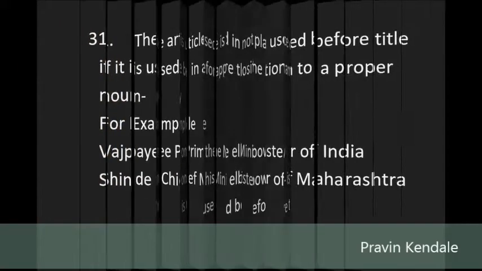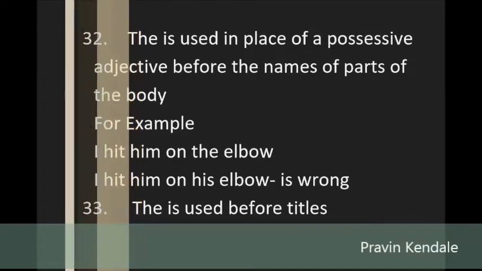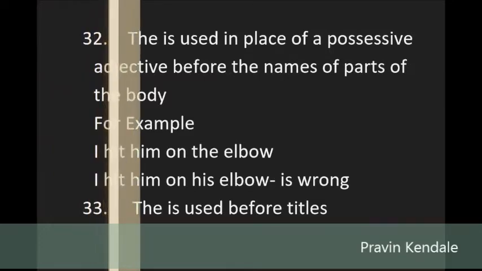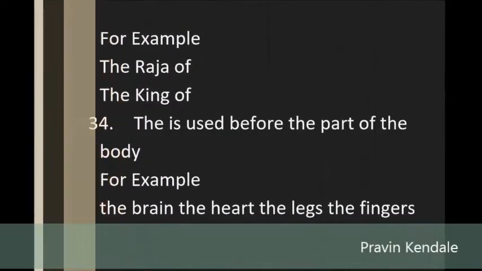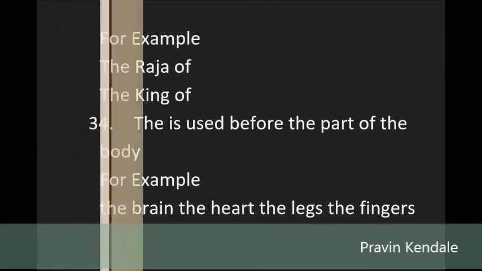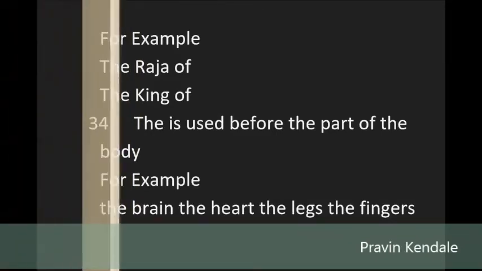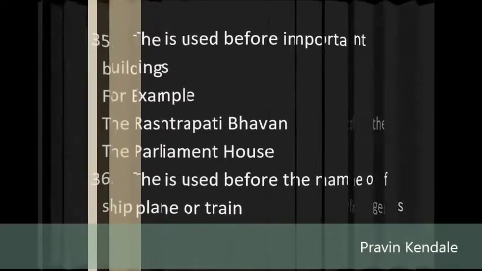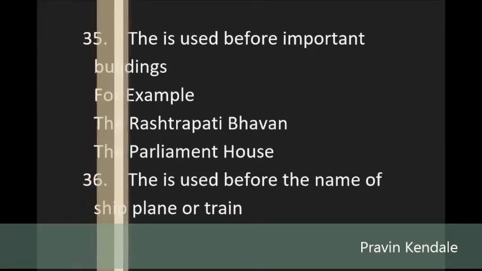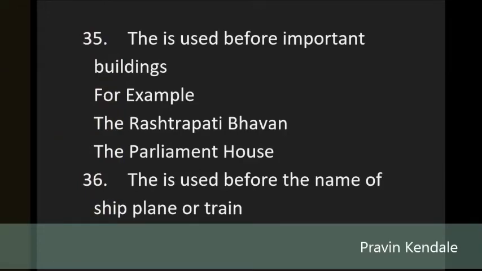33. The is used before titles. For example, the Raja of, the King of. 34. The is used before the part of the body. For example, the brain, the heart, the legs, the fingers. 35. The is used before important buildings. For example, the Rashtrapati Bhavan, the Parliament House. 36. The is used before the name of ship, plane or train. For example, the Flying Queen, the Rajdhani Express.